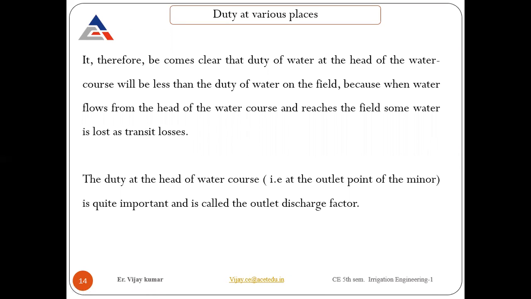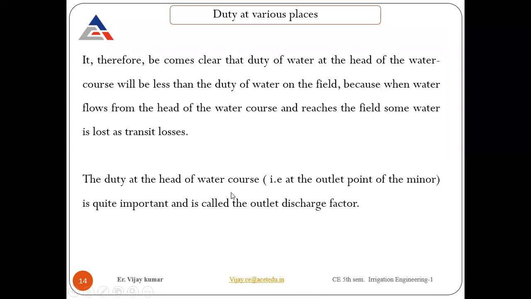The matter is how much water reaches the field and is utilized for the growth and nourishment of that crop for the base period. That value comes out more compared to the water at the head, because losses take place from head to field. Those are considered transit losses, conveyance losses or transmission losses.